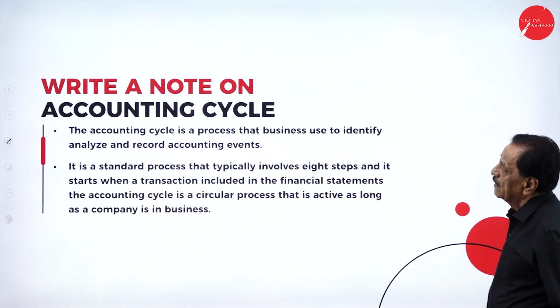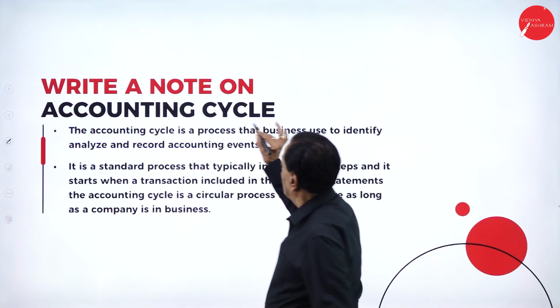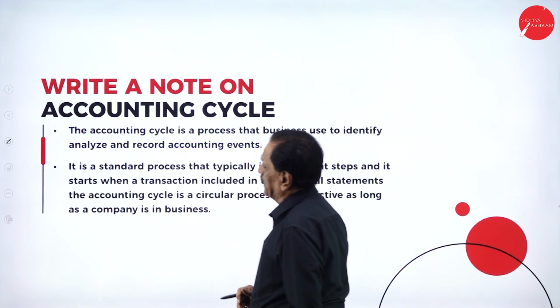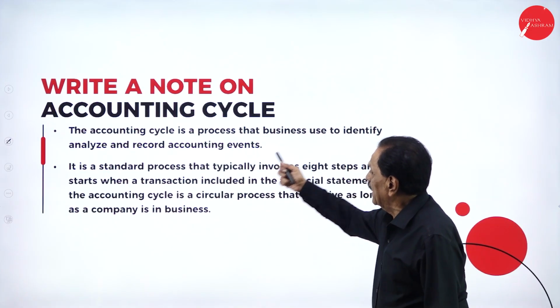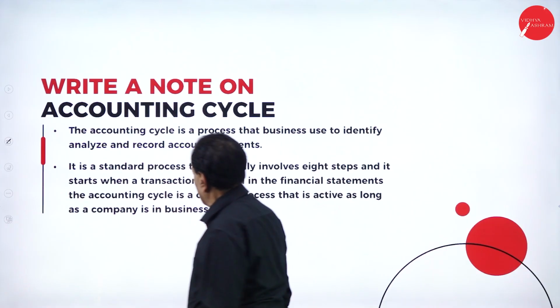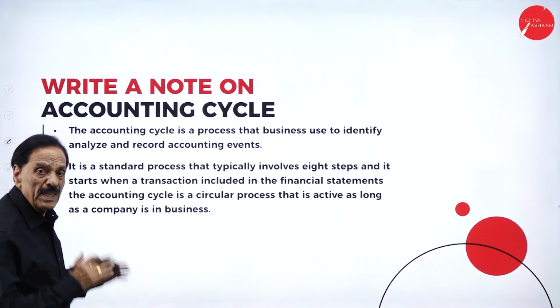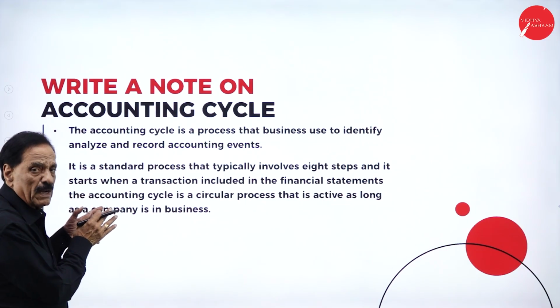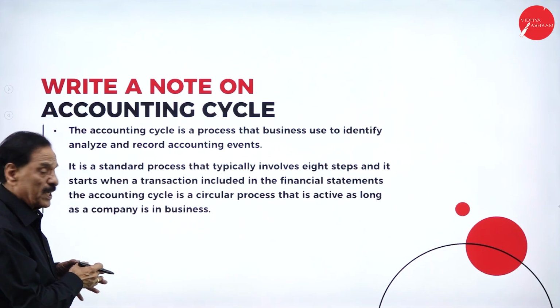Now, write a note on accounting cycle. This is important. The accounting cycle is a process that businesses use to identify, analyze, and record accounting events. Whatever accounting events come, they will be recorded in the accounting cycle.